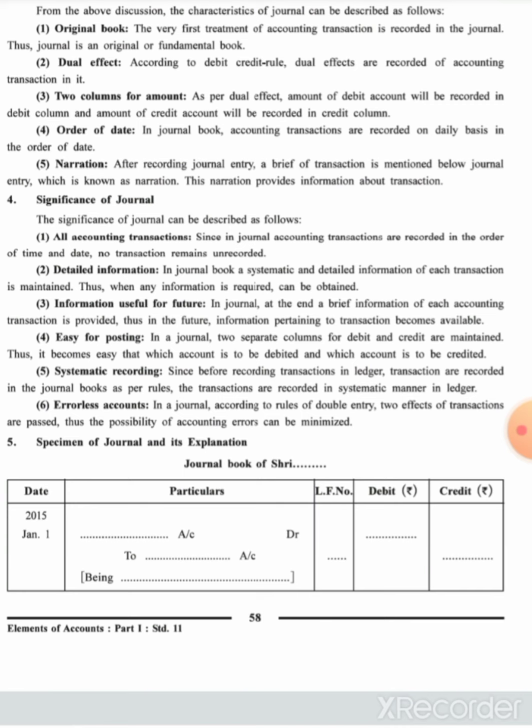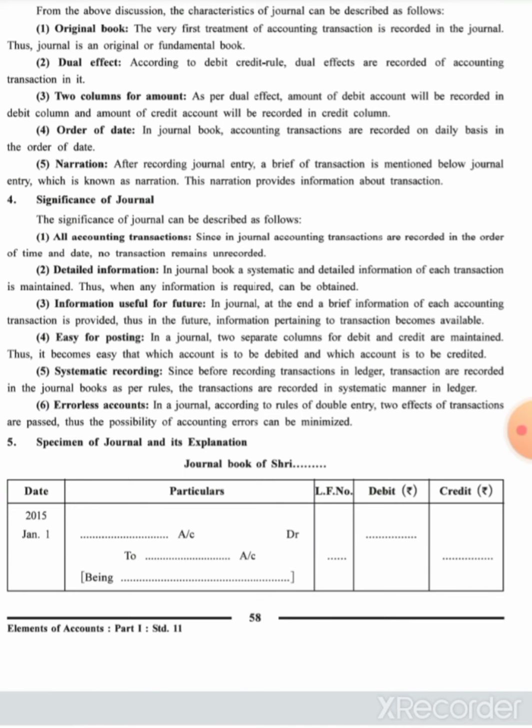The next is information useful for the future. In the journal, at the end of the brief information, each accounting transaction has future information pertaining to it available.